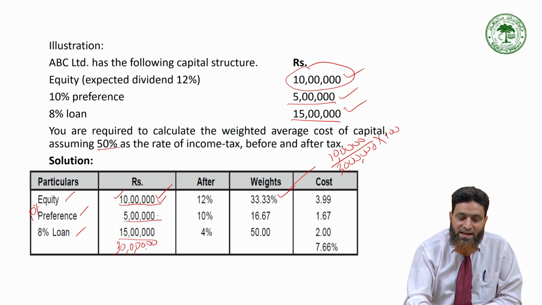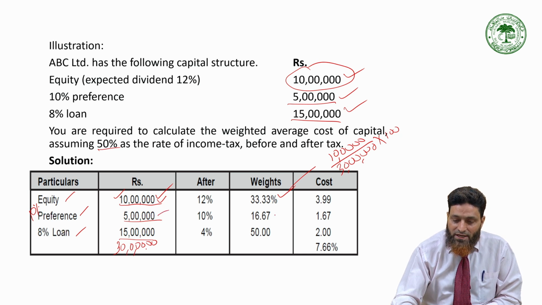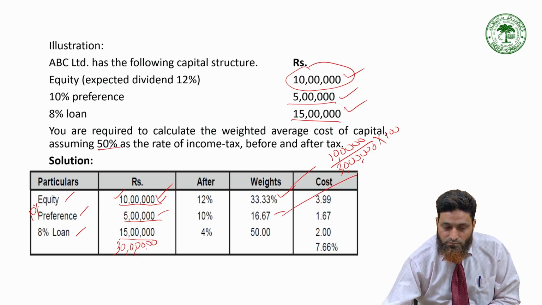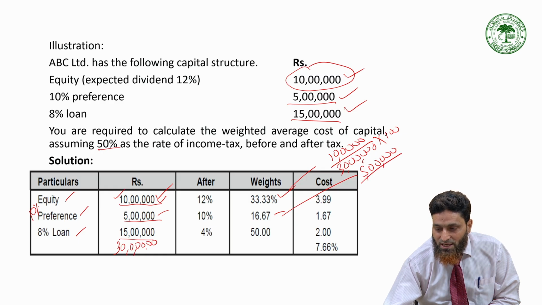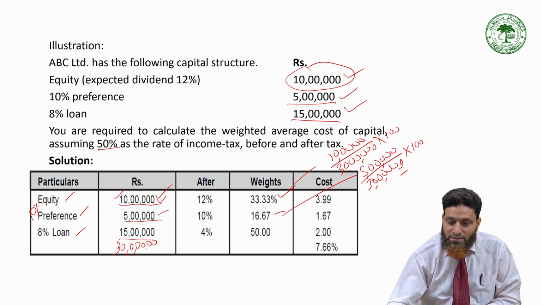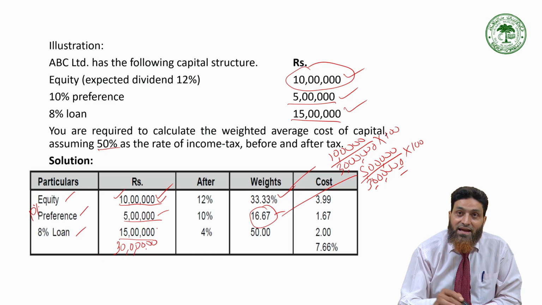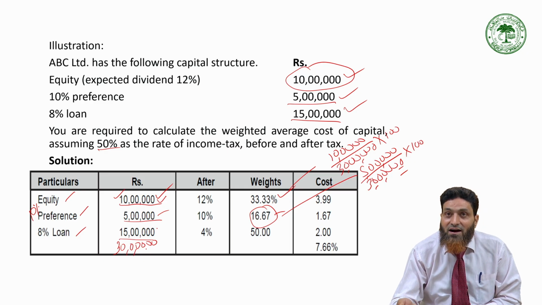Similarly, 5 lakh is the preference capital, and its weight will be 16.67. How to find it? 5 lakh was the amount of preference capital out of total fund 30, so if you multiply by 100, you will get 16.67. And out of 30, 15 lakh, it's very obvious, is half. Half of the fund was raised by issue of debt, so it is 50%.